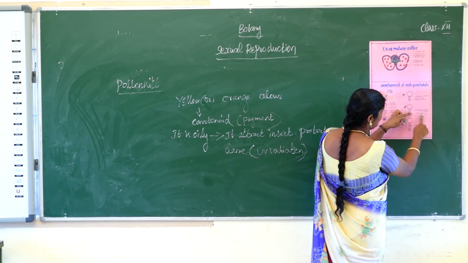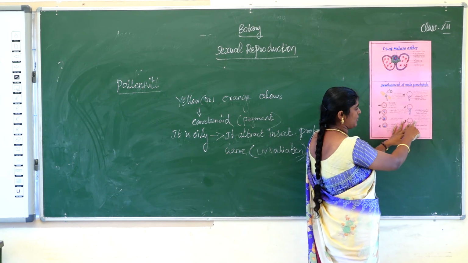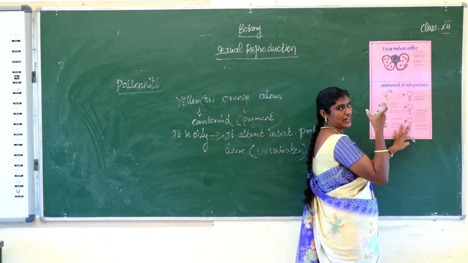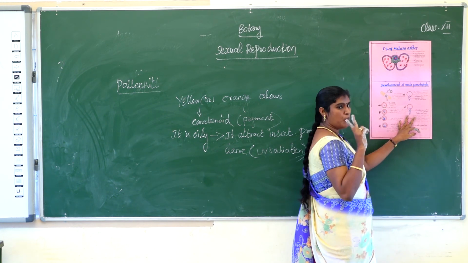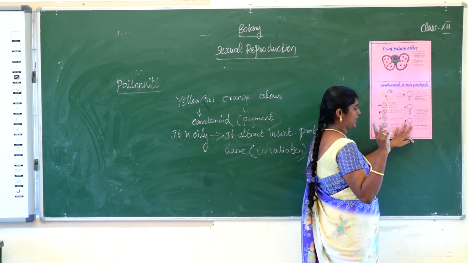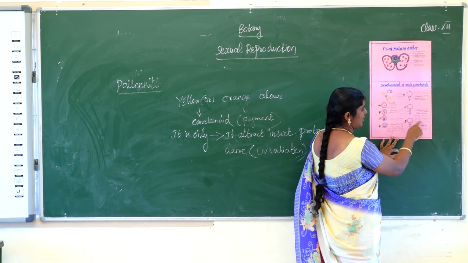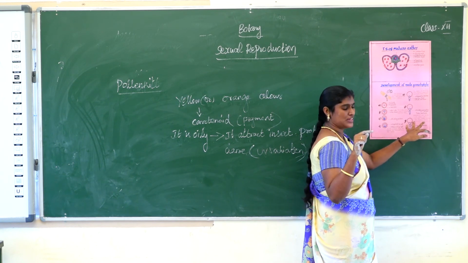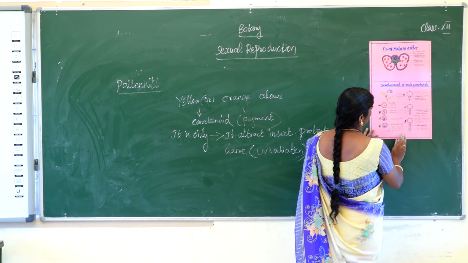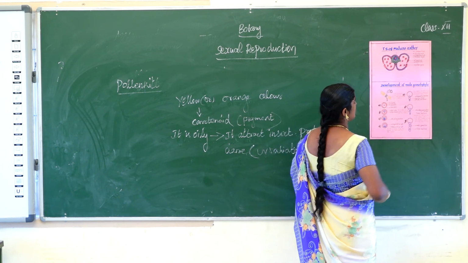Two male gametes are produced after reaching the stigma, before reaching the embryo sac. This is the development of the male gametophyte. The question is very important, so learn it.